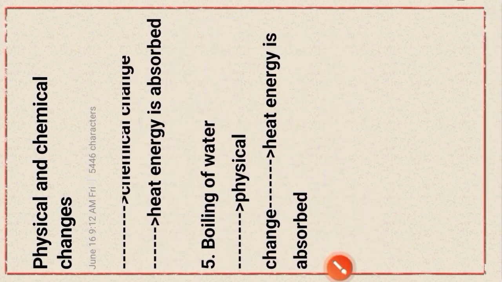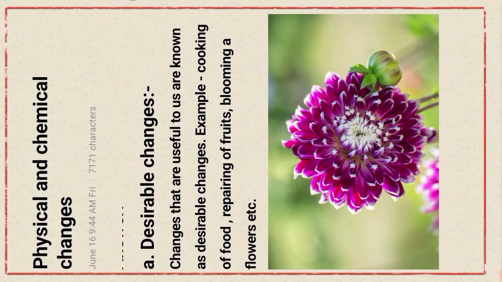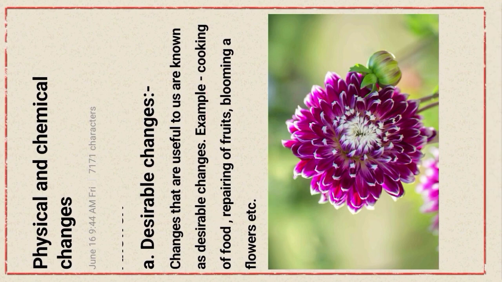Okay. Now discuss, define the following terms: desirable changes, exothermic changes, boiling, dissolution, rusting. At first discuss desirable changes. Okay. Changes that are useful to us are known as desirable changes. Okay. For example, cooking of food, ripening of fruits, blooming of flower.